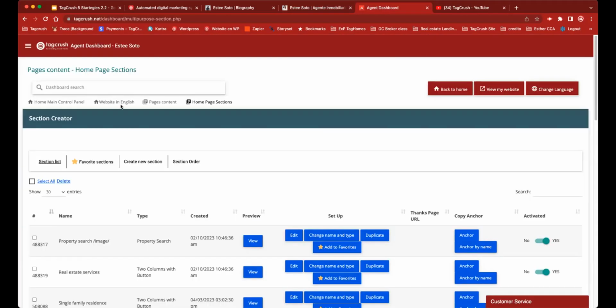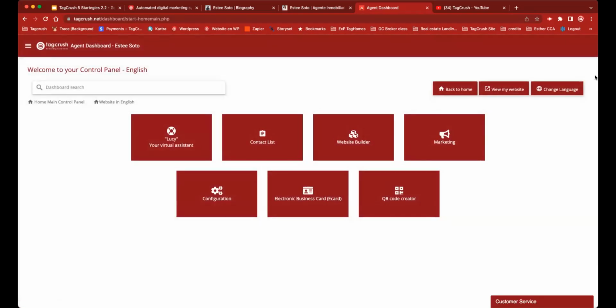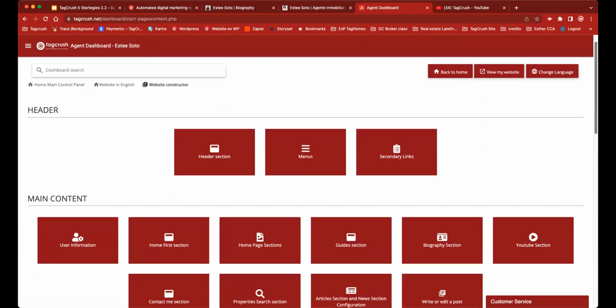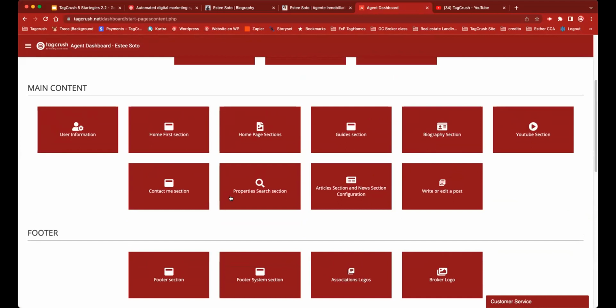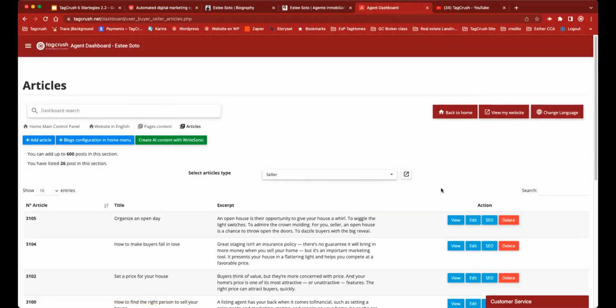Okay, so let me go back to the options in English. Let's go to the website builder. The same way that we can create contents, we have a lot of different sections for properties. We can write and edit posts and articles. This is one of my favorites, believe it or not, because this is all about content creation.